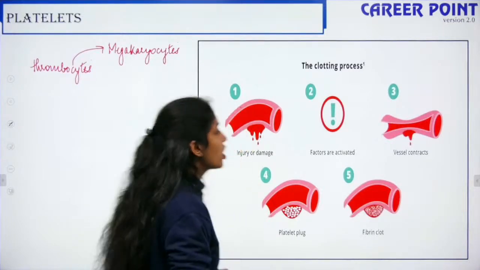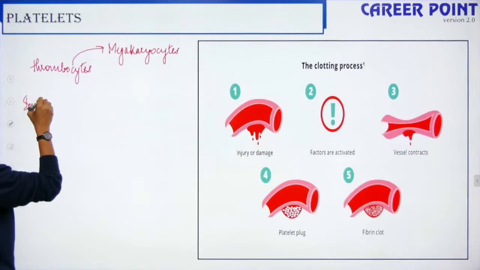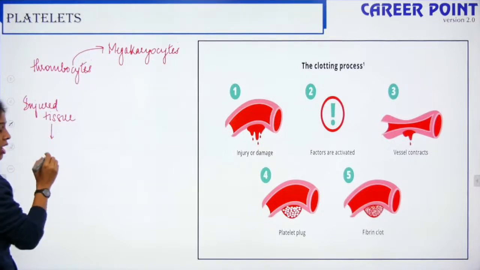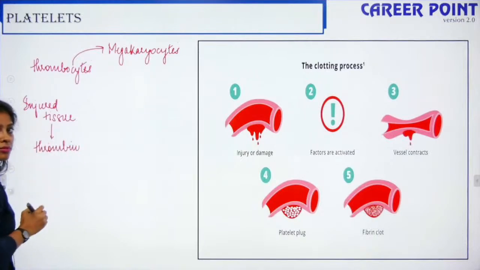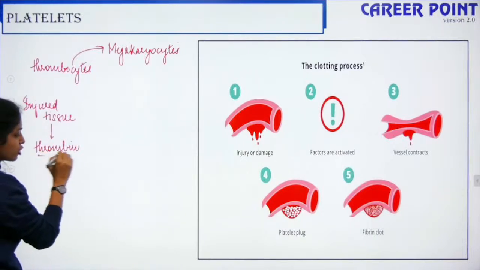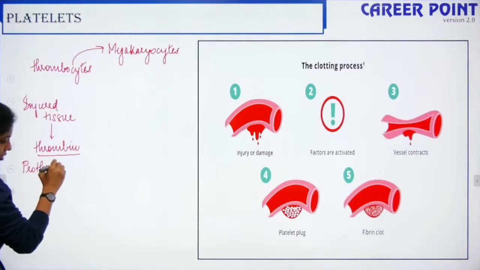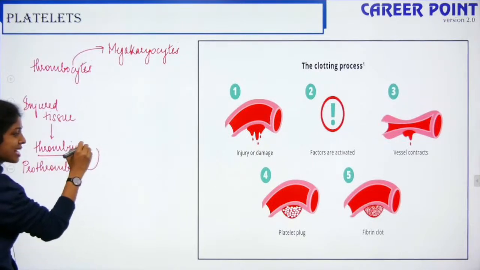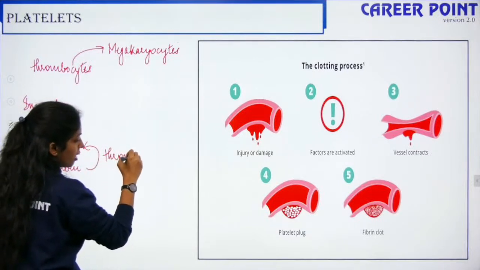So how does the clot happen? Let's say one portion of the tissue is injured. The injured tissue releases what is known as thrombin. Ideally this thrombin is present in a precursor stage, that is, it is present in the prothrombin stage. The tissues have prothrombin. When injured, it gets activated to thrombin, with the presence of an enzyme, that is thrombokinase.